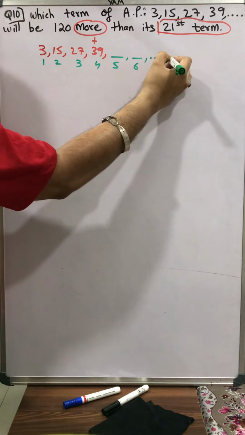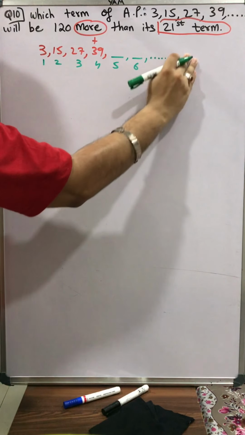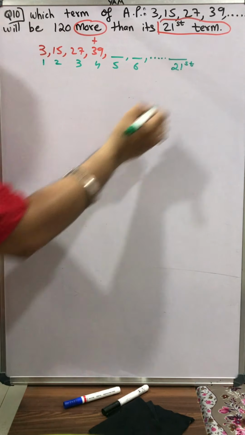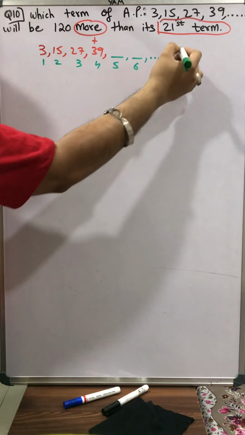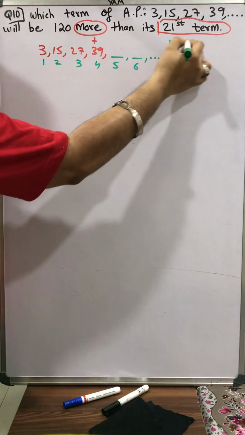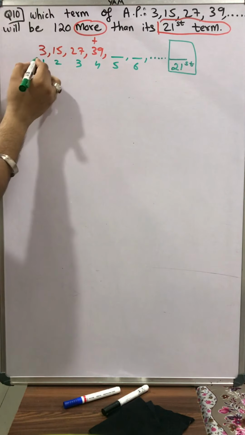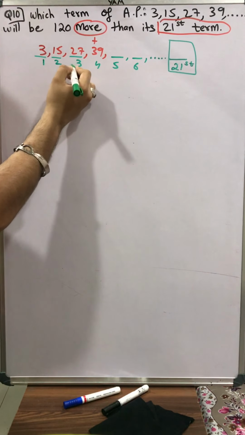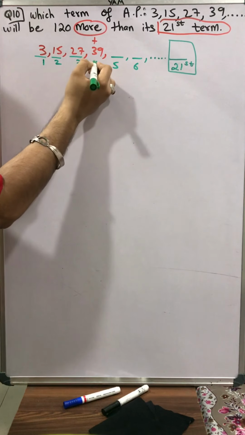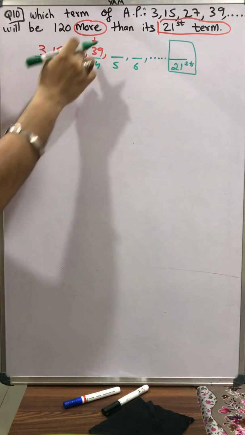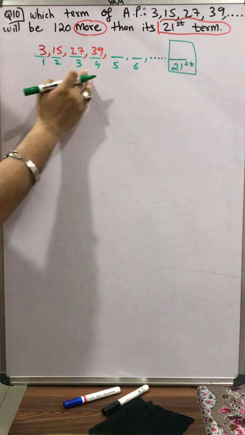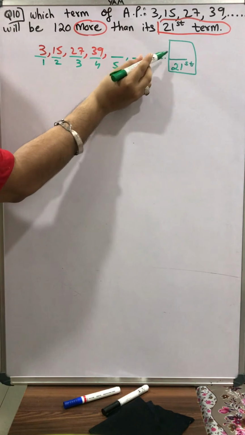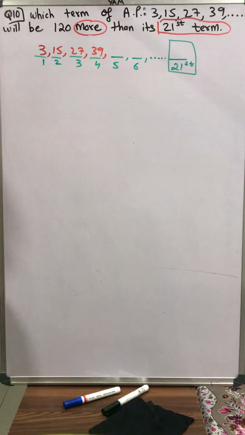कभी ना कभी there will be a 21st term. That also I don't know. There will be some 21st term, 21 नंबर वाला टर्म. ये फर्स्ट नंबर का टर्म है 3, सेकेंड नंबर का टर्म है 15, थर्ड नंबर का टर्म है 27, फोर्थ नंबर का टर्म है 39. Like this there will be some day when we reach the 21st term, मतलब 21st place पे आने वाला term. There will be some term over here. I don't know that term.